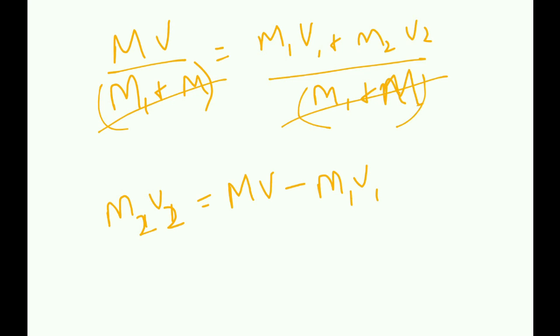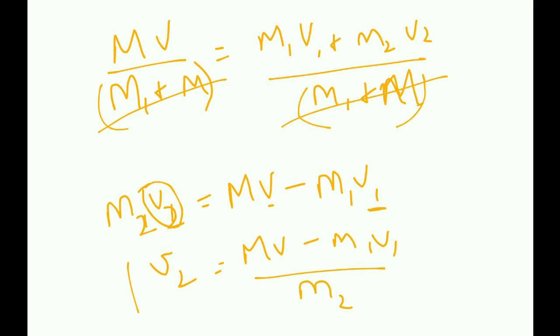And then v2 is the unknown quantity. We already know v1, we already know V, so we have to find v2. So v2 is going to be (capital M capital V minus m1 v1) by m2.